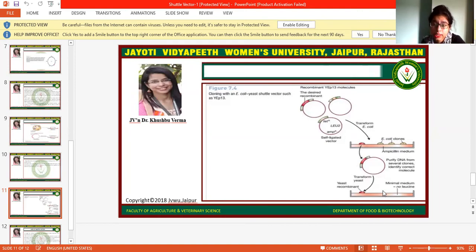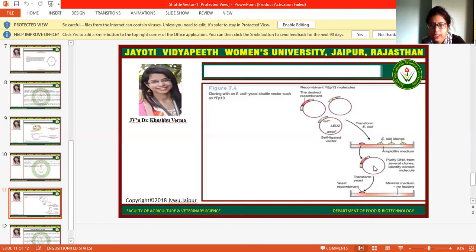One more thing, we can use a different medium which has tetracycline. So these two cells will grow, but this cell will not grow, because its tetracycline region is now inactive, so it will not be able to grow in the tetracycline-containing medium. That's how we can select the cell which is completely recombinant, which has our desired DNA region.